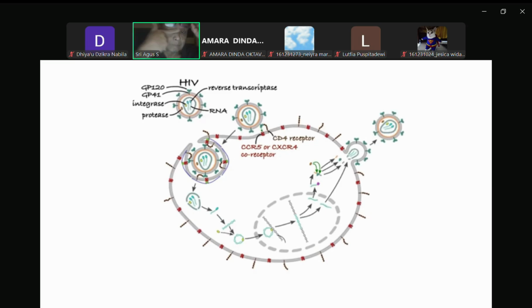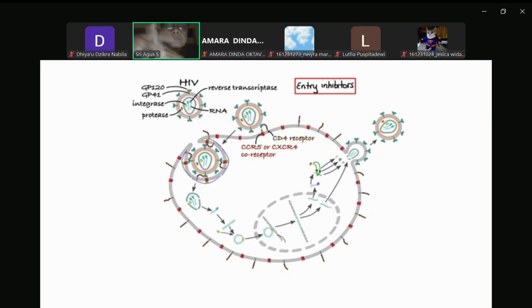Now, there are several classes of HIV drugs, each designed to block the virus at a specific stage of the replication cycle. So let's discuss these one by one, starting with entry inhibitors. This class of drugs interferes with the binding, fusion, and entry of an HIV variant to a CD4 cell. Currently, we have three drugs that belong to this class, each with its own unique mechanism of action.